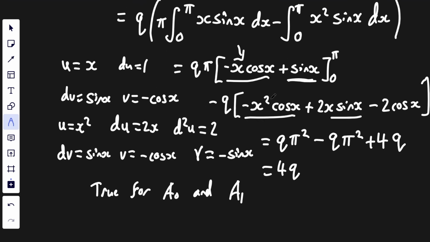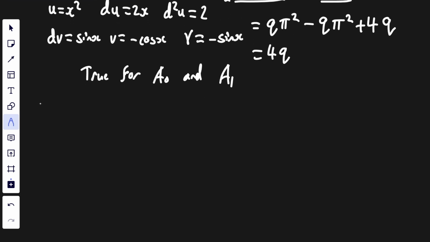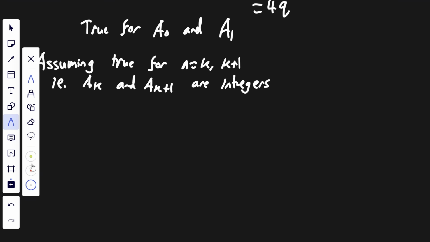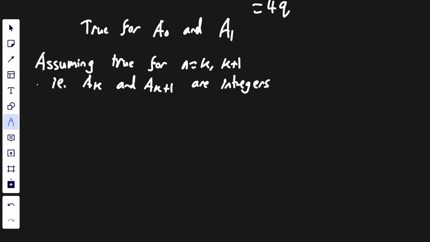Next, let's have a look at assuming true. And again, this is a bit contrary to what we've seen before. We're going to assume true for n equals k and k plus 1, i.e. ak and ak plus 1 are integers. Nice. So let's go ahead and have a look at this.